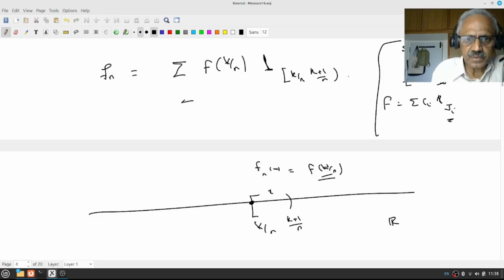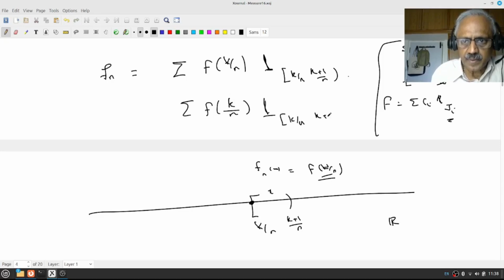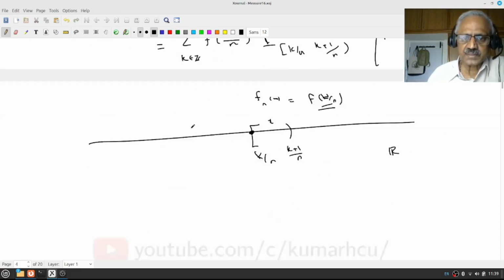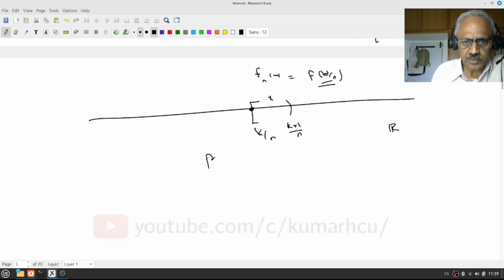Let me write legibly: f of k by n times the indicator function of [k by n, k plus 1 by n), where k varies over Z. Please understand this, and spend some time.